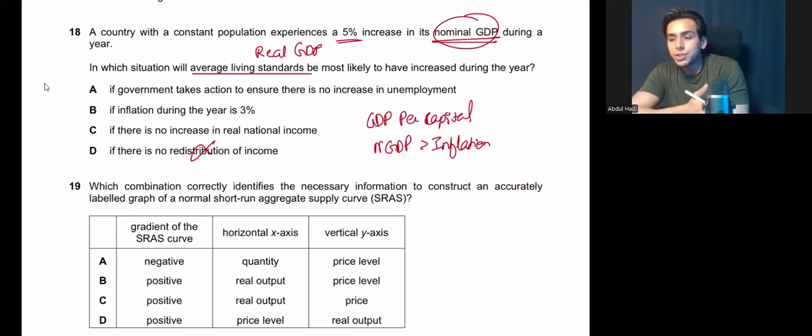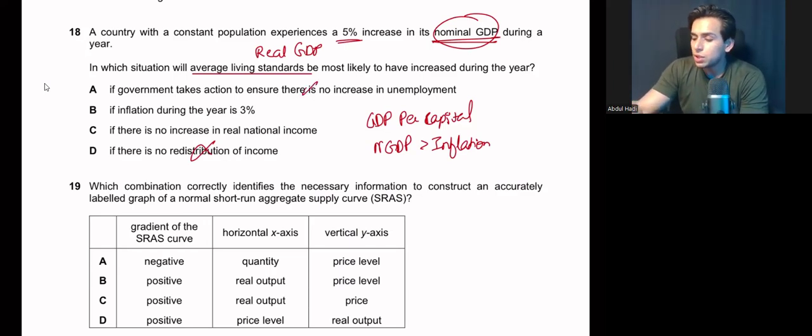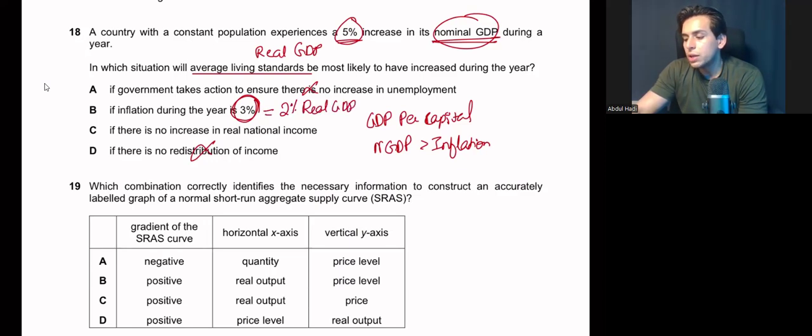We cannot judge whether your standard of living is rising or not unless we have a measurement of inflation. So we need a measurement of inflation first. And in this option, there is no measurement of inflation. Second, your inflation rate was 3% and your nominal GDP is 2%. Your inflation rate is 3%, which leaves you with a 2% real GDP, which could be a correct answer.